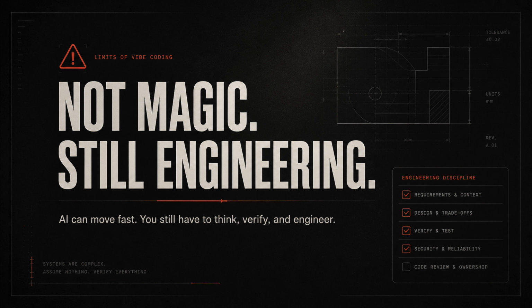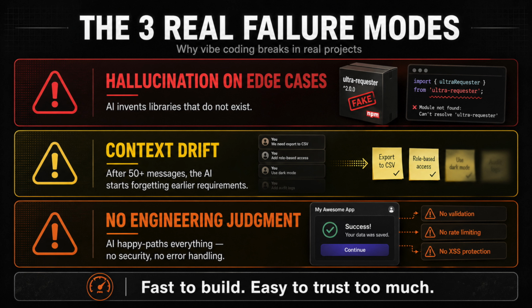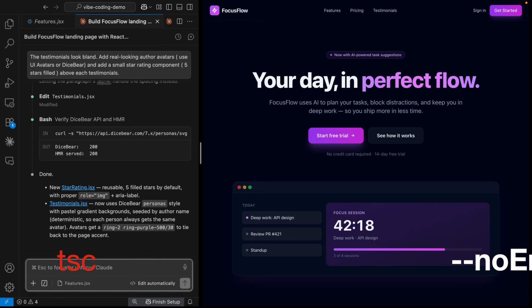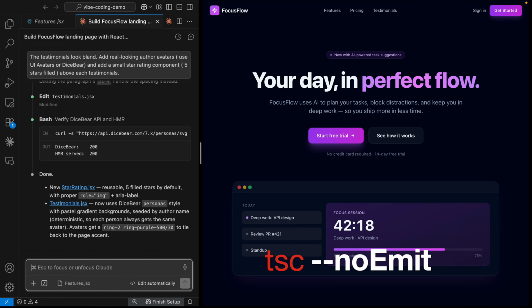But let me be honest, vibe coding isn't magic, and any creator telling you it is is selling you something. So here are 3 real failure modes I hit constantly. Number 1 is hallucination on edge cases. Claude Code will sometimes import a library that doesn't exist. Keep an npm test or tsc --noEmit command running and pipe failures back into the prompt.